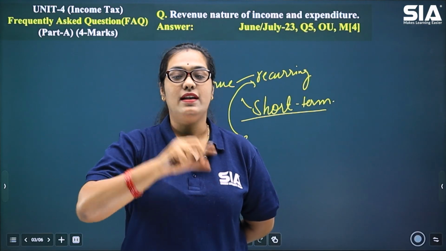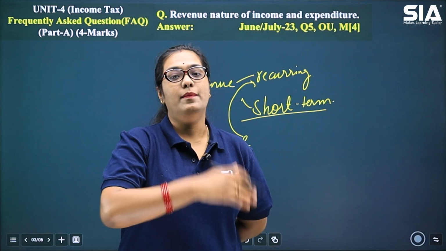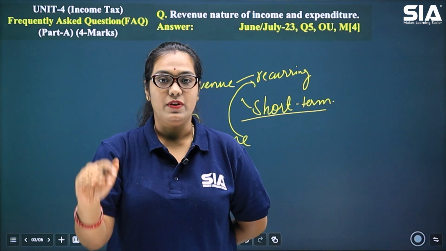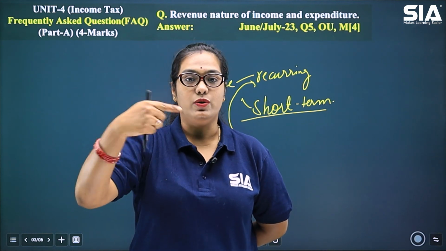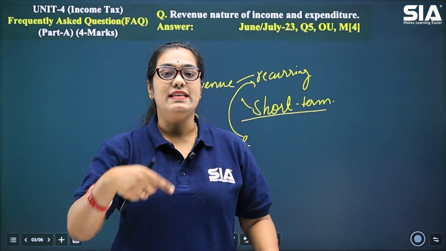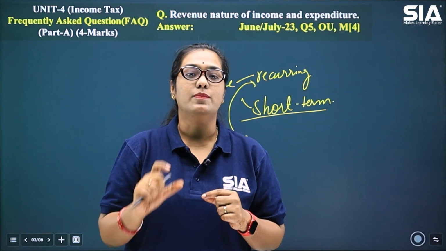One transaction is done. Let's say goods like biscuits are sold. Once the biscuits are sold, the money comes back to the business, and that is the end of the transaction. So it is recurring in nature. Today the business has sold 100 biscuits, tomorrow they may sell 200. So this is a recurring activity. It keeps coming now and then as part of the business.